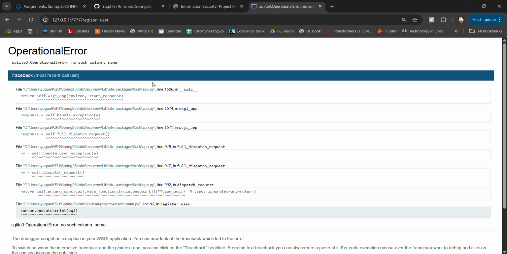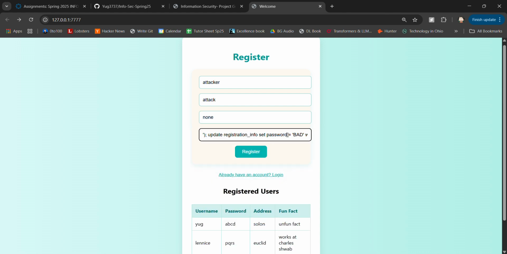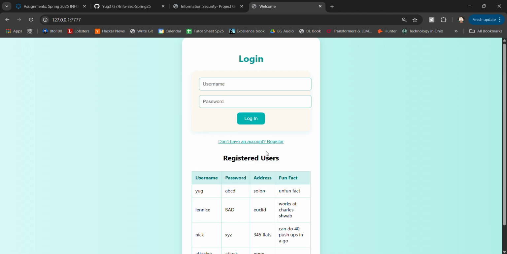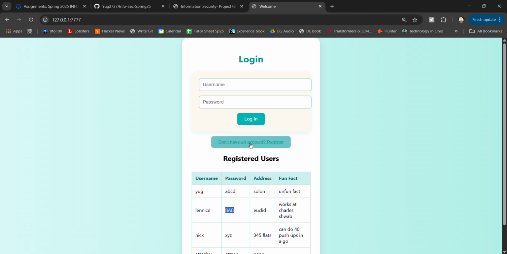Cool, it does not, because we have no such column as name, because our column is named username, where username is Lennis. Okay, Lennis's password has been changed to bad, which is a SQL injection.